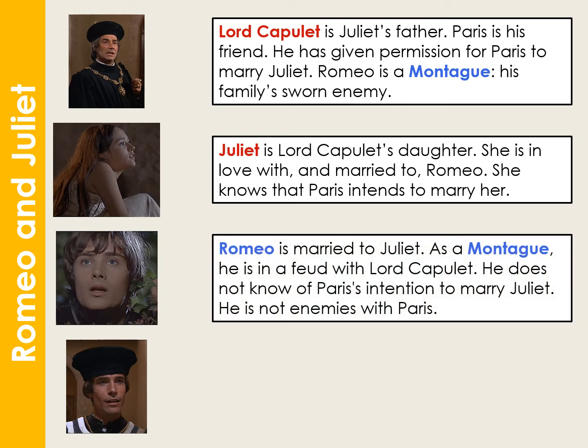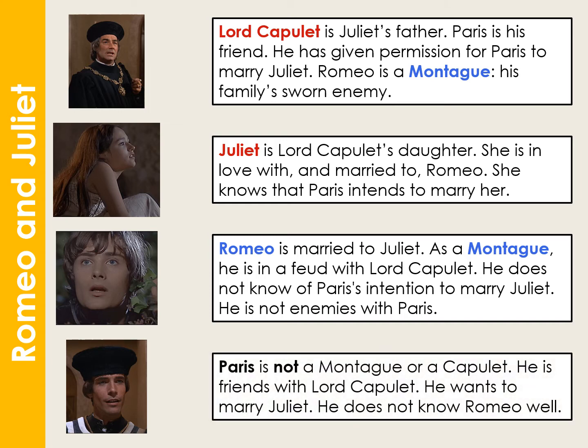Romeo is married to Juliet, but as a Montague, he is in a feud with Lord Capulet. He does not know of Paris's intention to marry Juliet, but he's not an enemy of Paris. You can see how the tragedy is building up. Now, Paris is not a Montague or a Capulet. He is merely friends with Lord Capulet. He wants to marry Juliet because, of course, he stands to gain great wealth and power and respect, but he doesn't know Romeo well.